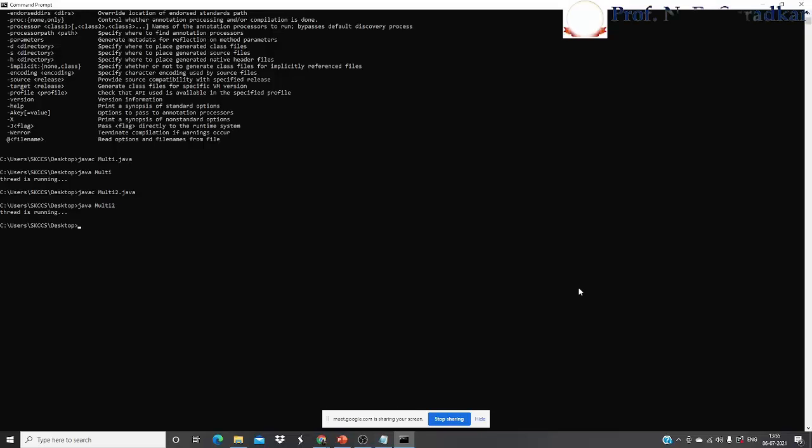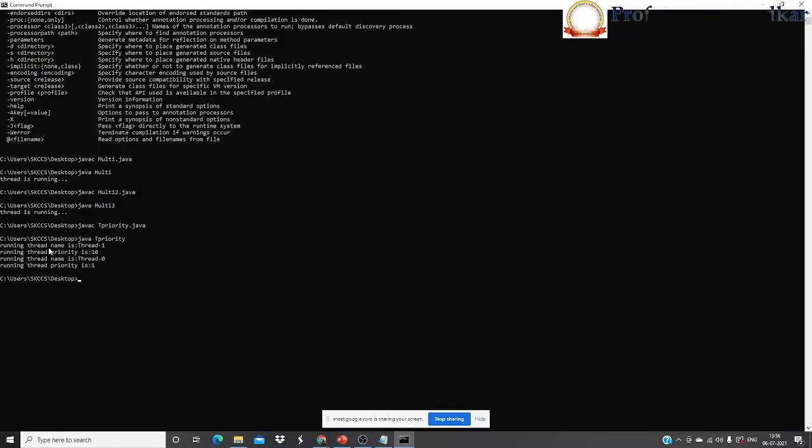To compile the program, we open the command prompt. Then javac, we use the keyword javac, then compile the program which has the name TPriority.java. Enter. When we press enter, it doesn't show any message, which means we don't have any type of error. Then we execute the program with java TPriority and press enter.